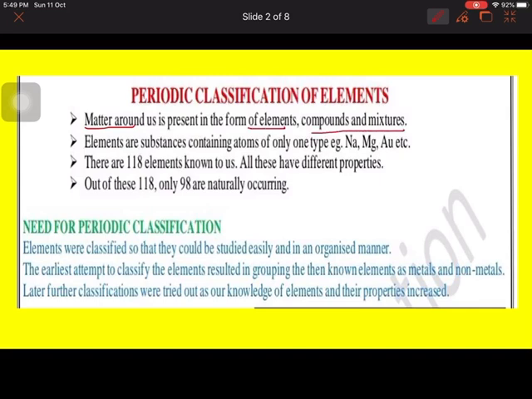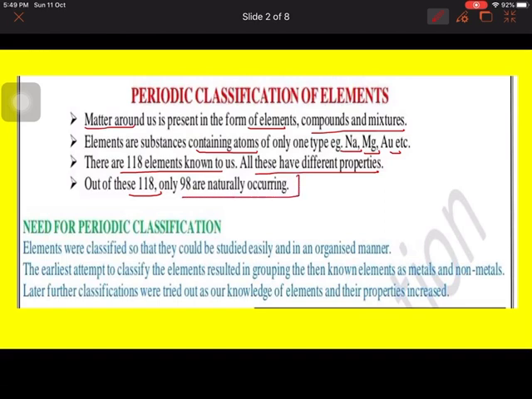Initially you can see the matter which is present in our nature has been divided into three: elements, compounds and mixture. Elements are the substances which are composed of one kind of atoms only. That means sodium is made up of sodium atoms, magnesium, any element you can say. Till now around 118 elements are known, and all these have different properties. Out of these 118 elements, 98 are naturally occurring, and the rest of them have been synthesized in the lab.